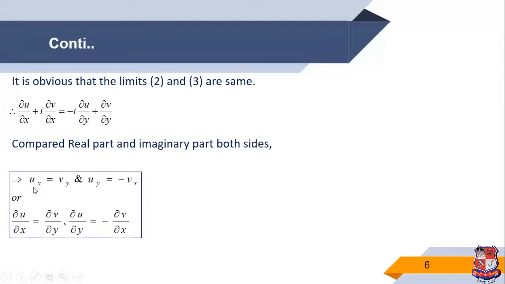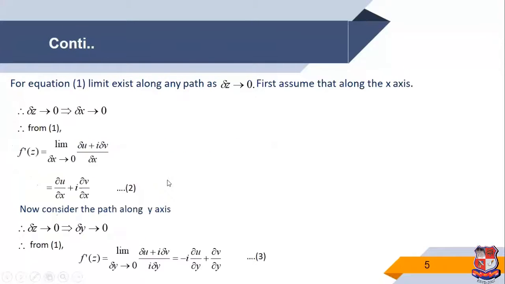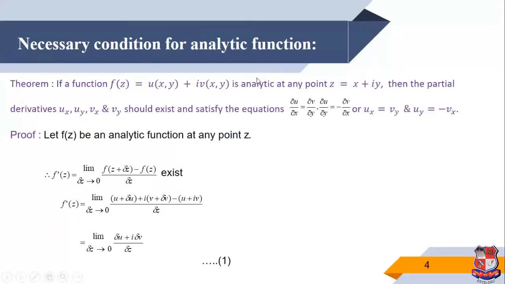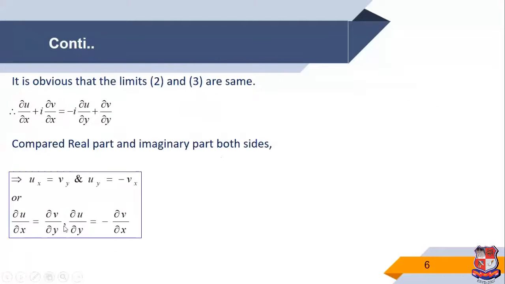That means we write ux is equal to vy and uy is equal to minus vx. This is called the Cauchy-Riemann equation. So the necessary condition is that if the function is analytic at any point z, then the partial derivatives exist, and the Cauchy-Riemann equations ux is equal to vy and uy is equal to minus vx are satisfied.